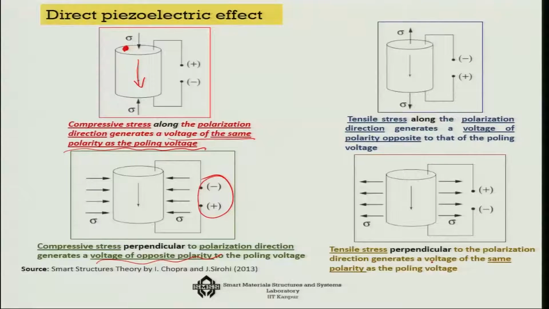Extending the same logic, instead of compression, if you give a tensile stress which is opposing the direction of polarization, then naturally you will generate a voltage which is opposite to that of the poling voltage. And if you apply the tensile stress in the perpendicular direction to the polarization, then what you are going to get is a voltage which is of the same polarity as the poling voltage. So these two cases are just an extension of the first two logics.